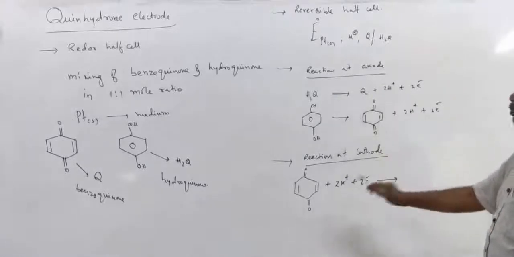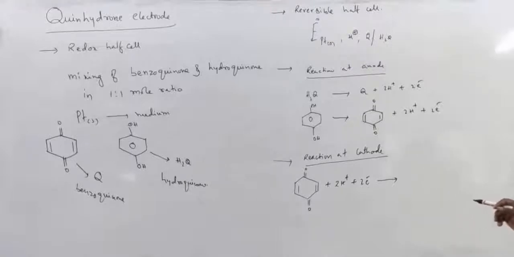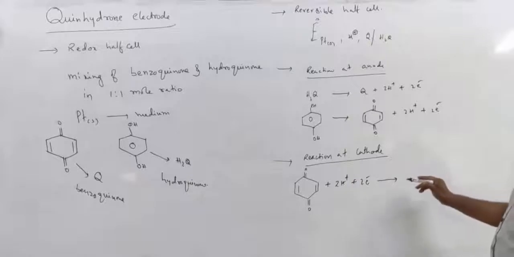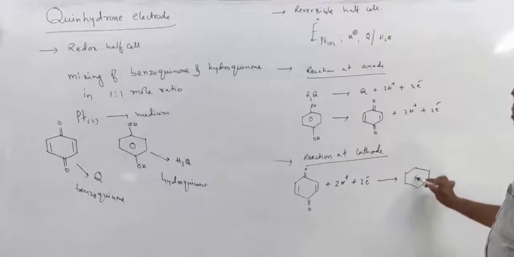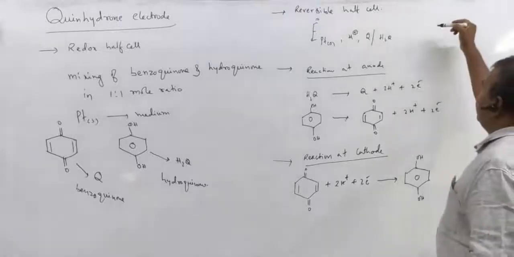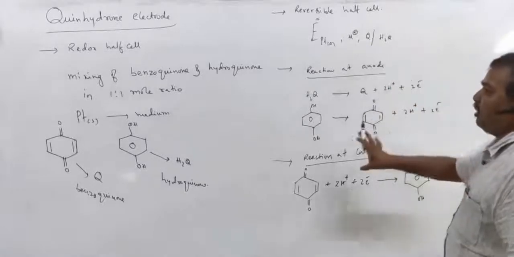H plus ions are present in the medium. So therefore, the electrode potential of the quinhydrone electrode depends on H plus ion concentration. Now, this is the reaction at anode, the reaction at cathode, a reversible half cell.